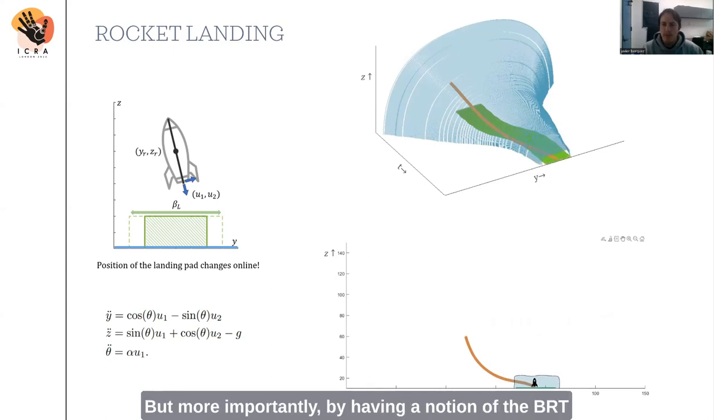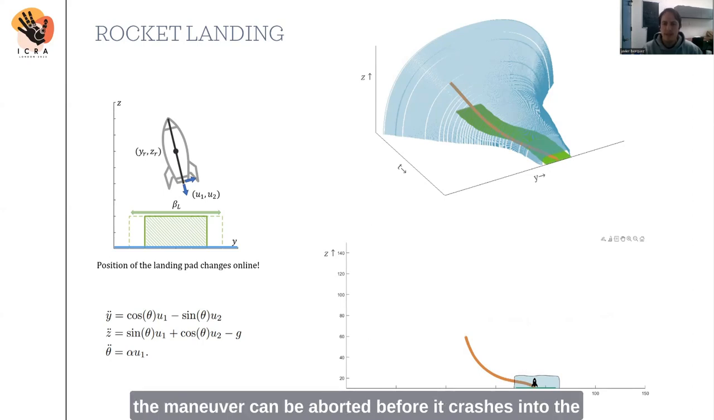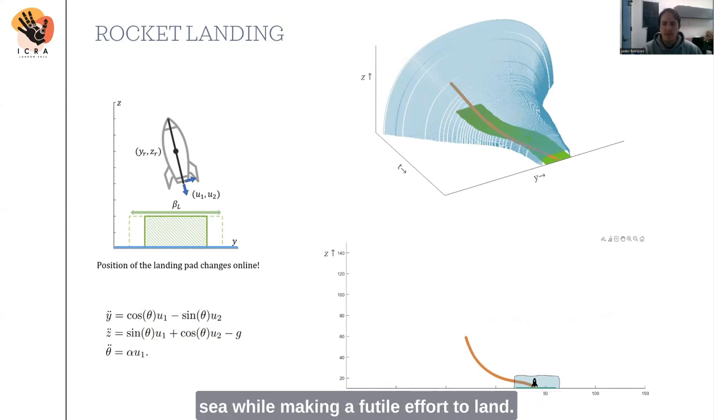But more importantly, by having a notion of the BRT at all times, the system knows if it's going to be able to land safely in the future by checking if the current state is inside of the safe set. If the landing pad were to move too fast and the rocket finds itself outside the BRT, the maneuver can be aborted before it crashes into the sea while making a futile effort to land.